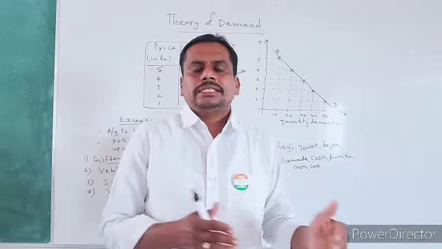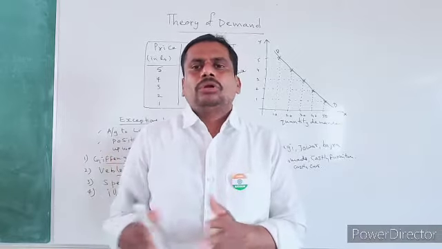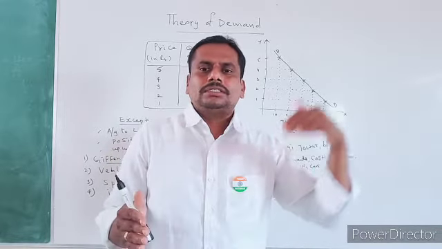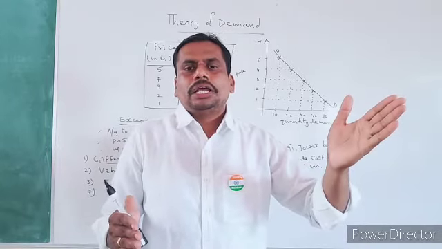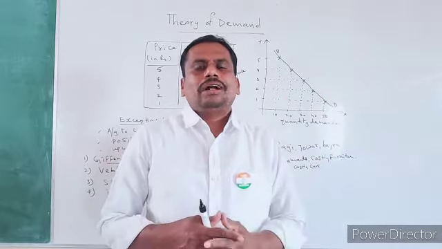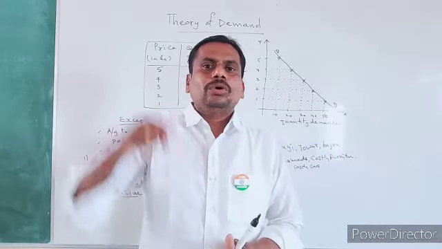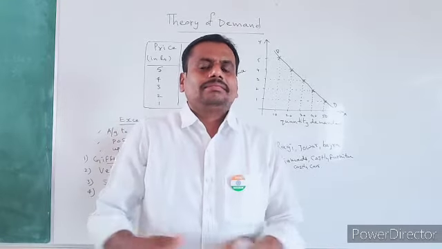And even in the case of an increase in the price, for example, 1 kilo of tomato 3 days back was 20. Again it was raised to 25. Again it was raised to 30. Some people expect that it may go to 35 or 40. Let us purchase now itself.